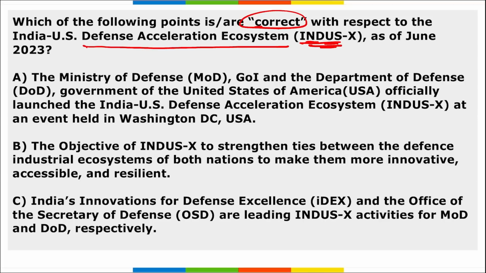The main objective was to strengthen the ties between the defense industrial ecosystems of both nations, India and US. Correct? This INDUS-X was formed on the commitment made between US and Indian National Security Advisors in January to launch an innovation bridge.